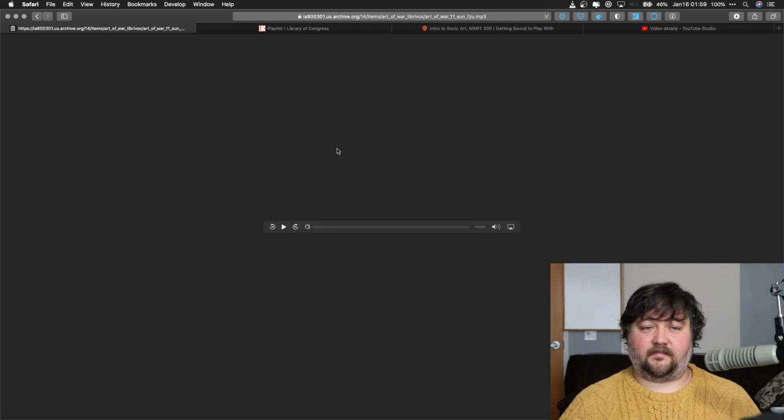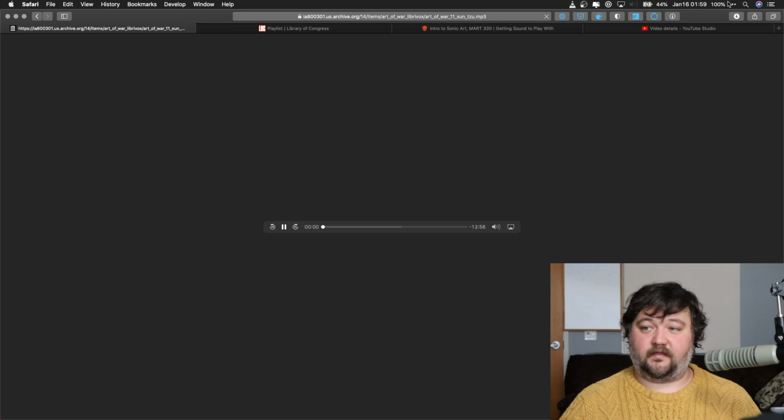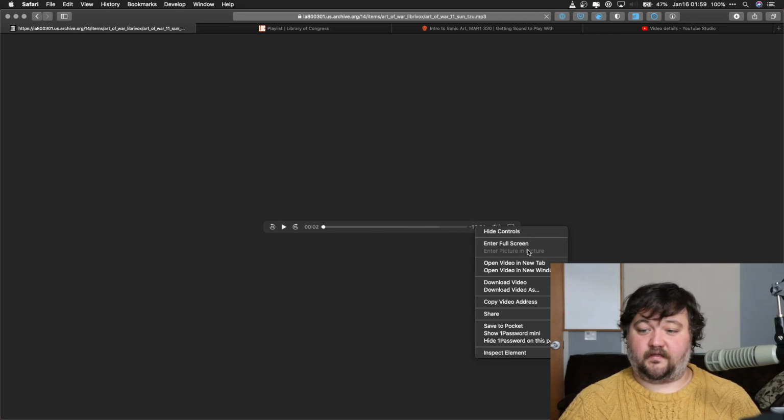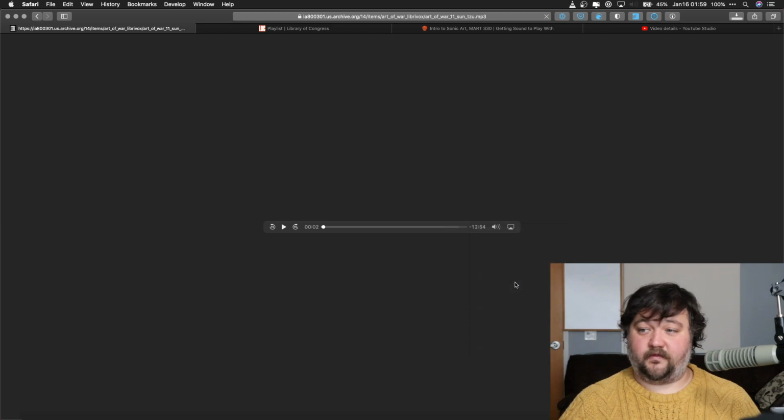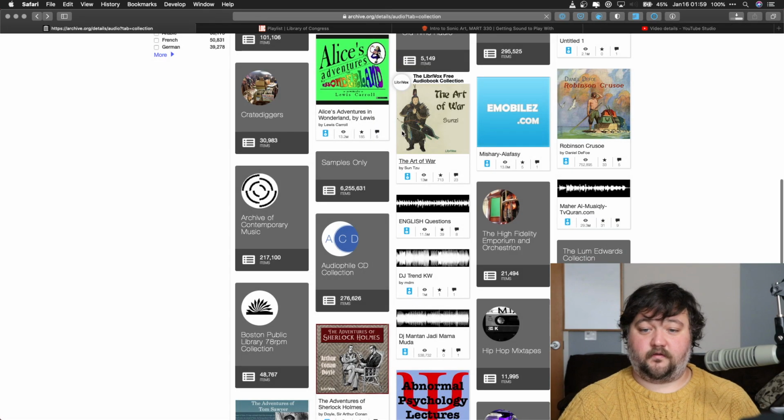Sometimes on Macs and Safari in particular, if it's an MP3, it'll open on a new page. To download it, assuming that it actually downloads, there we go. If you right click on it and say download video, in this case, we'll notice up in my download section, it's going to start to download this MP3. Great. So let's go back out.